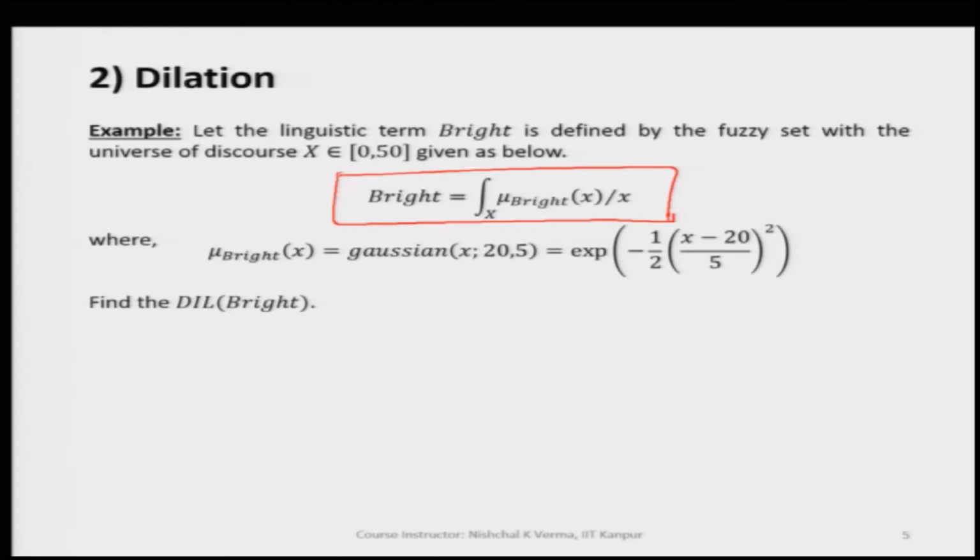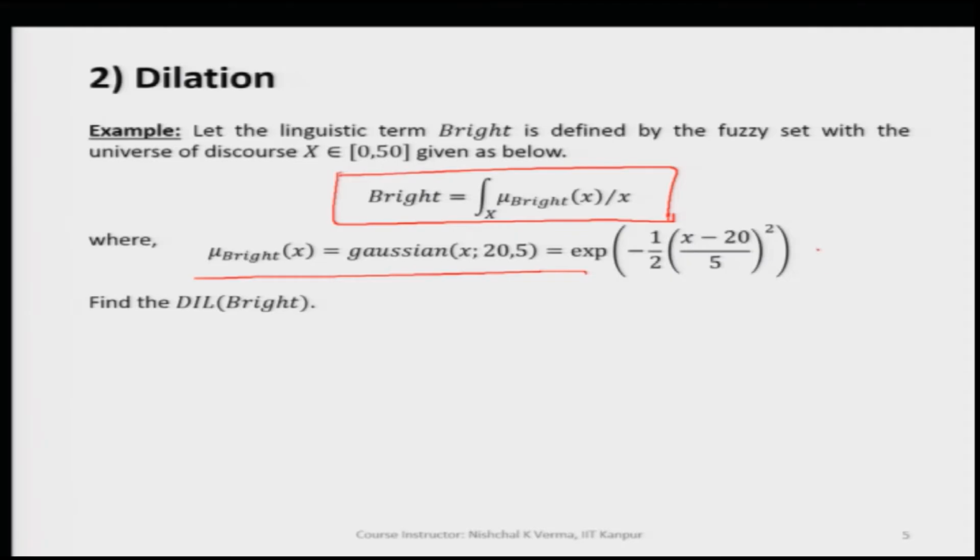Now, if we are interested in finding the dilation of this fuzzy set, again we have to do the same which we have done in the previous example, but here since bright is a continuous fuzzy set, it means the membership function is continuous. So, in this example, mu bright of x is a Gaussian membership function which is represented by an exponential function, e raised to the power minus 1 by 2 into x minus 20 over 5 raised to the power 2.